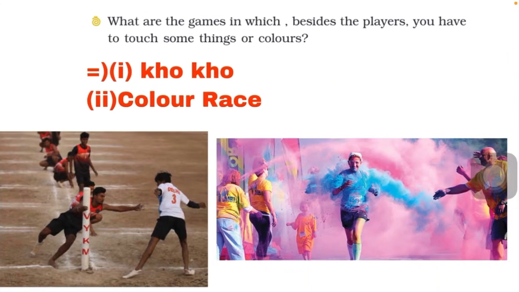Okay, now the next one: what are the games in which, besides the players, you have to touch some things or colors? So we have to write the names of games where we must touch things and colors. In Kho games we must touch things like this. You can see in this picture the player has touched different things. And also color race. In the color race they put color on the players who are running in the game.